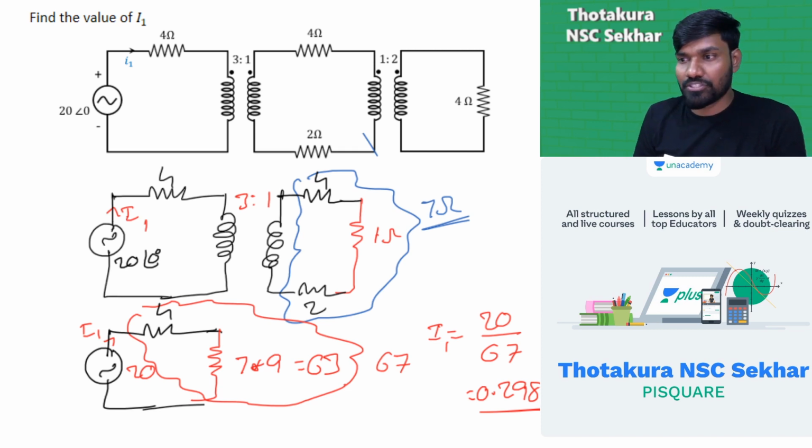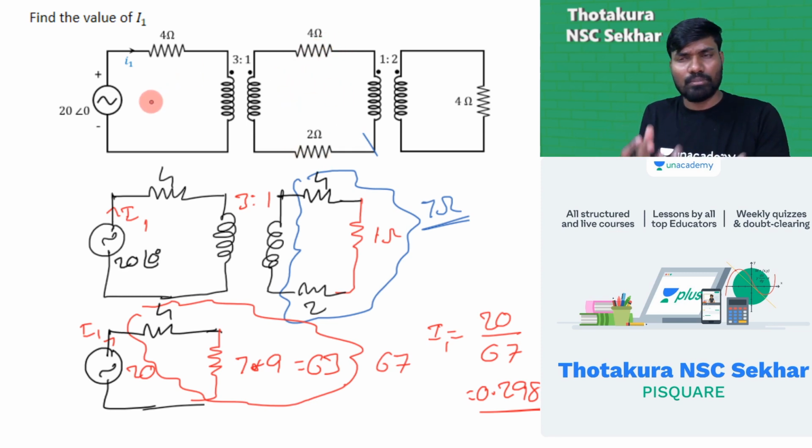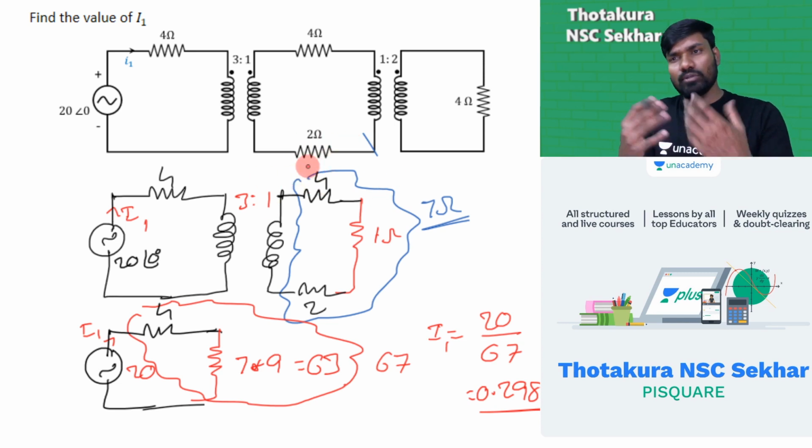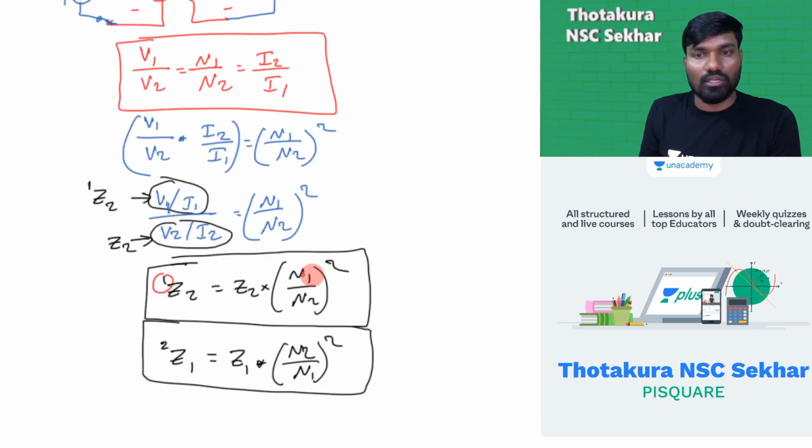Let's go to the next question. First, transform this one to this side, and we add all these in series. Then this side. When you have more such kind of, maybe 3, maybe sometimes you may have 4. You may have one more transformer here, and the secondary over here. All things you will do like that only. Once you convert all this by using this form, this will help you a lot.